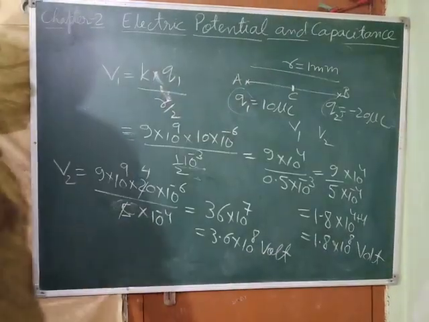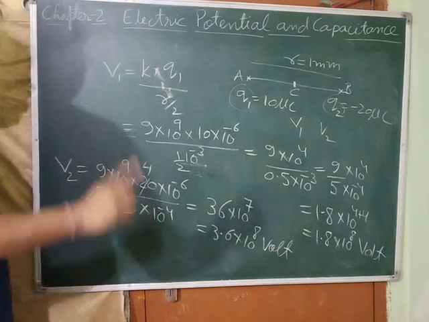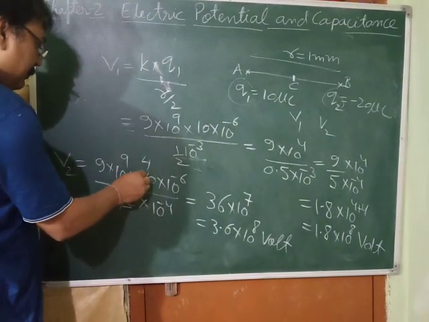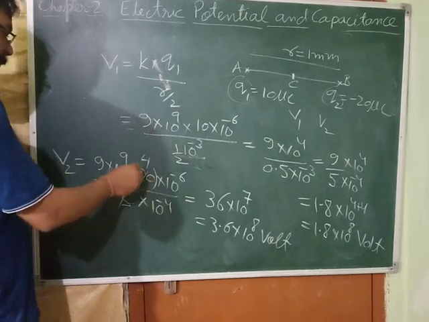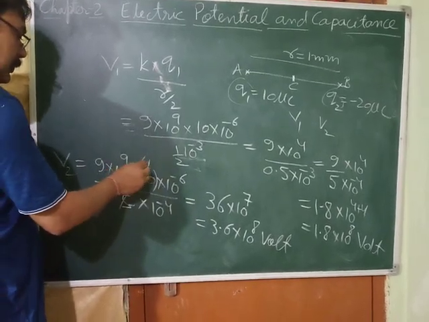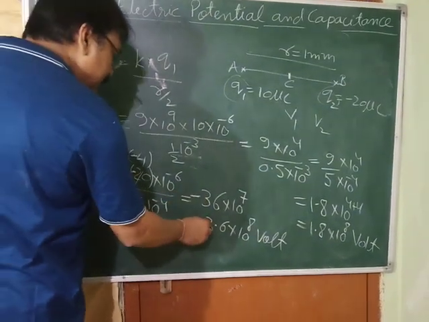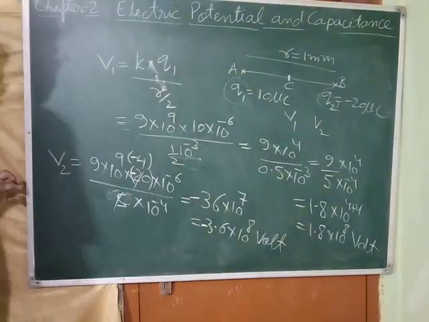One more thing. This charge was negative. And I have told you that in the case of potential, we have to consider the minus sign. Okay. So this will be minus 4. As this is minus 4, this is minus 36. This will be minus 3.6 into 10 to the power 8 volt.